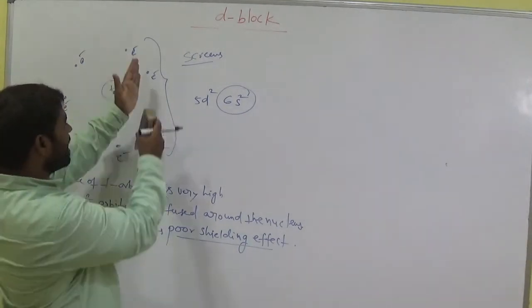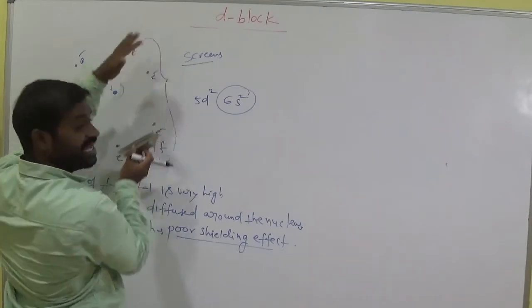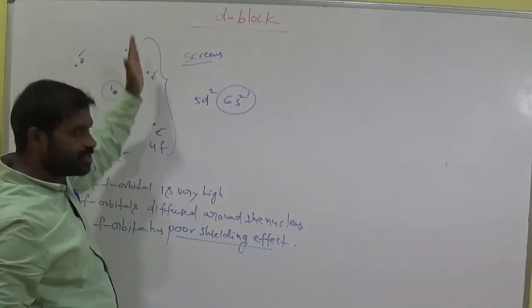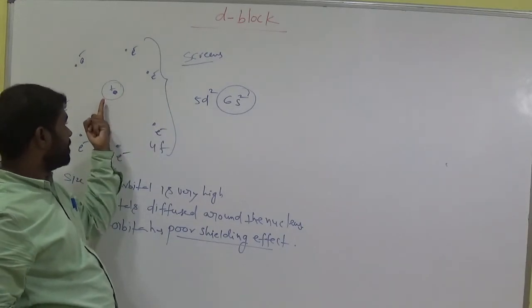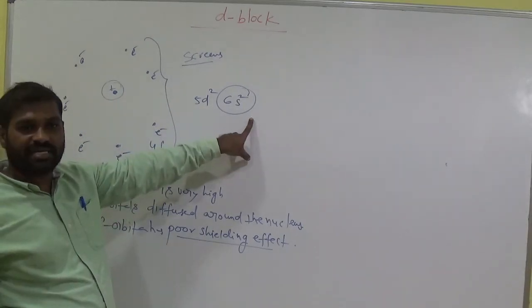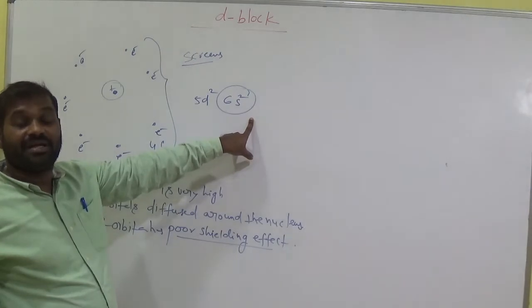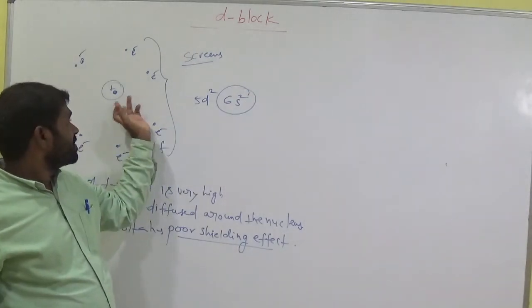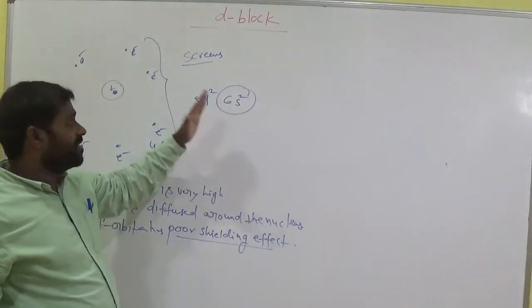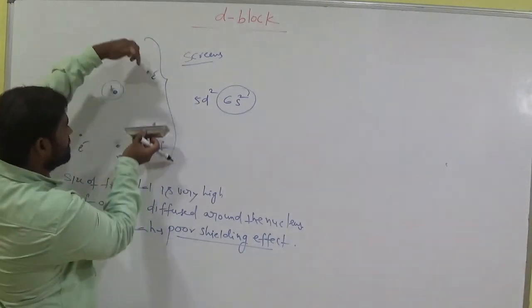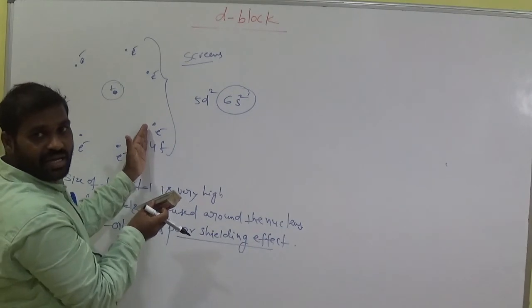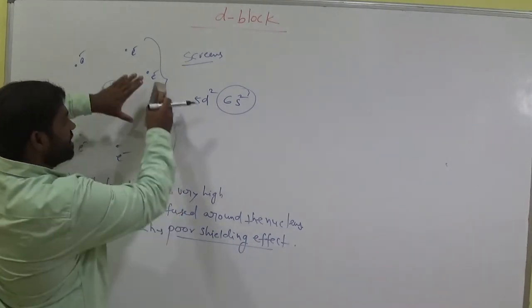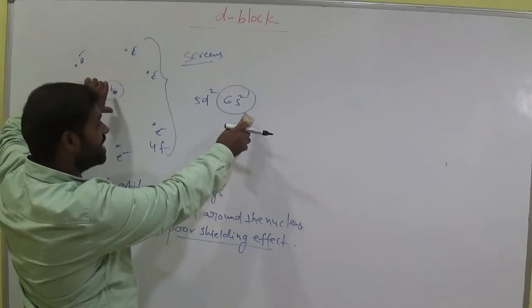If electrons are arranged very near, then they act as a good screen. Then the attraction force between the positive nucleus and the outermost electrons is very weak. Why? Because the electrons are in a very close arrangement. It acts as a good screen. Clear? So the outermost electrons are far from the nucleus, because the attraction between the nucleus and the outermost electron is very less.